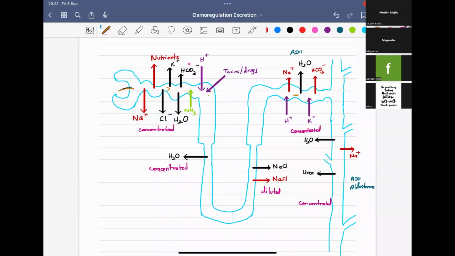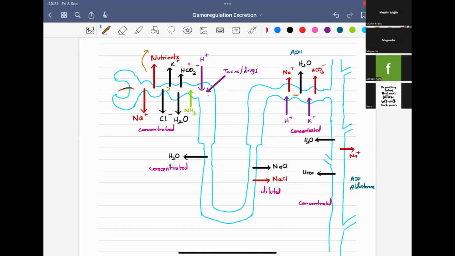Generally the nutrients are reabsorbed actively. I have written this in red color. They will be transported actively into the interstitial fluid, and you know what happens after the interstitial fluid. Now the cells lining the tubule actively transport Na plus. So Na plus is also transported actively into the interstitial fluid, and since the positive ions have gone out, Cl minus, the best friend of Na plus, will always follow Na plus wherever it goes.